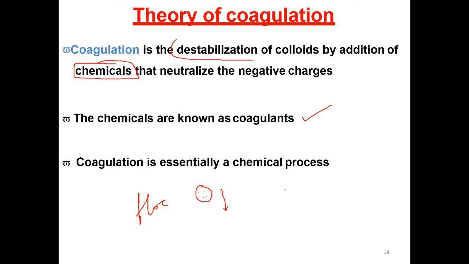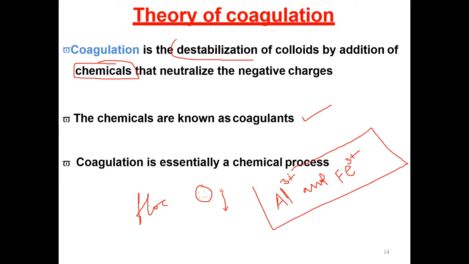The two most commonly used coagulants are, first one is Al 3 plus. This is the important thing. This is the main important coagulant. And Fe 3 plus. So these two things are coagulants.